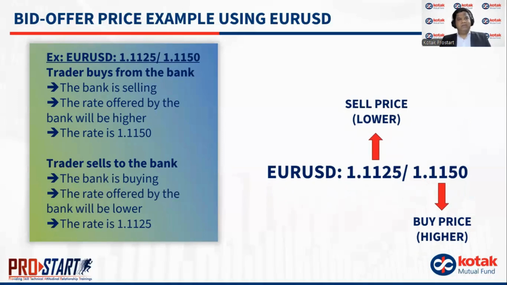So it is always sell buy, from the bank's perspective. And one more thing to see is that the lower will be the price at which the bank is selling, the higher will be the price at which the bank is buying. This is with respect to the bank transactions.